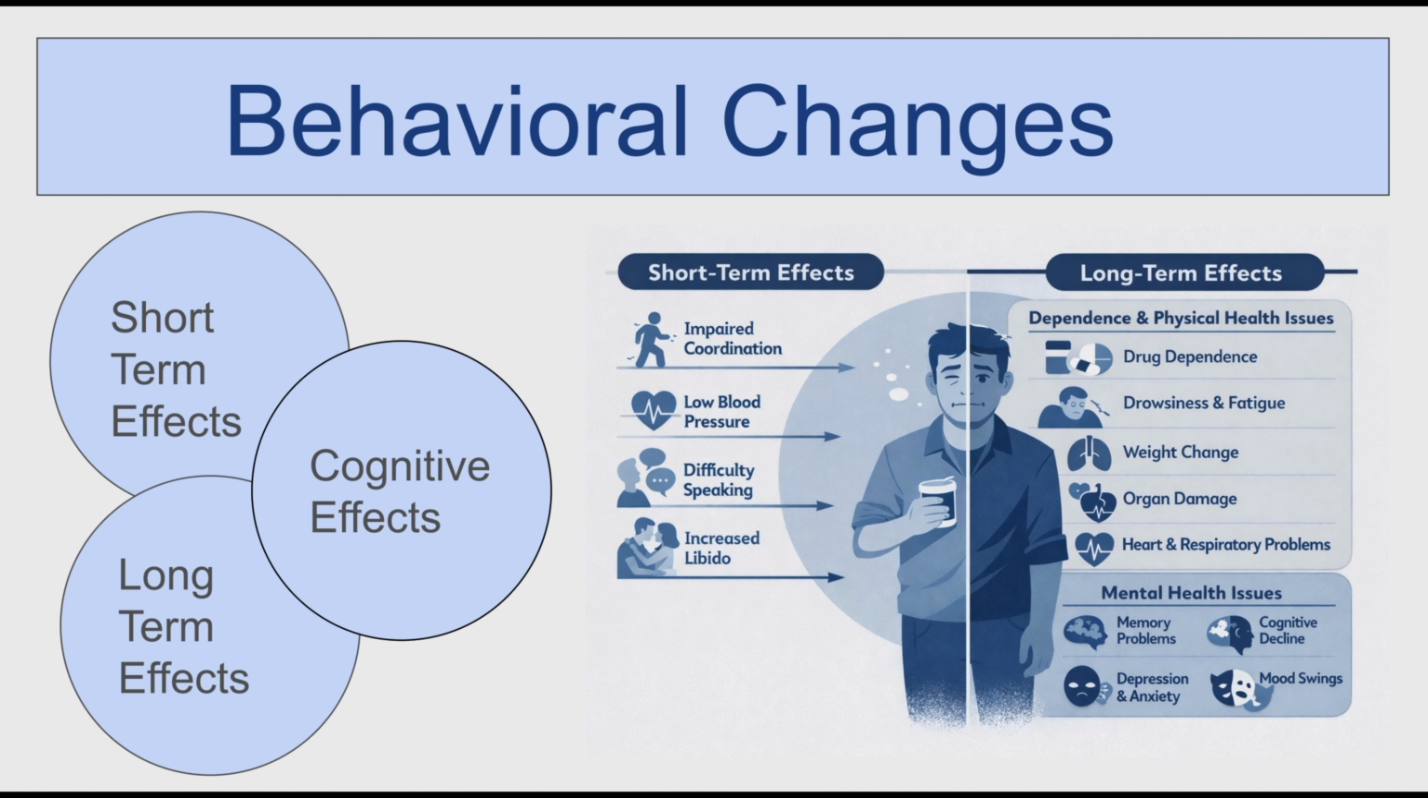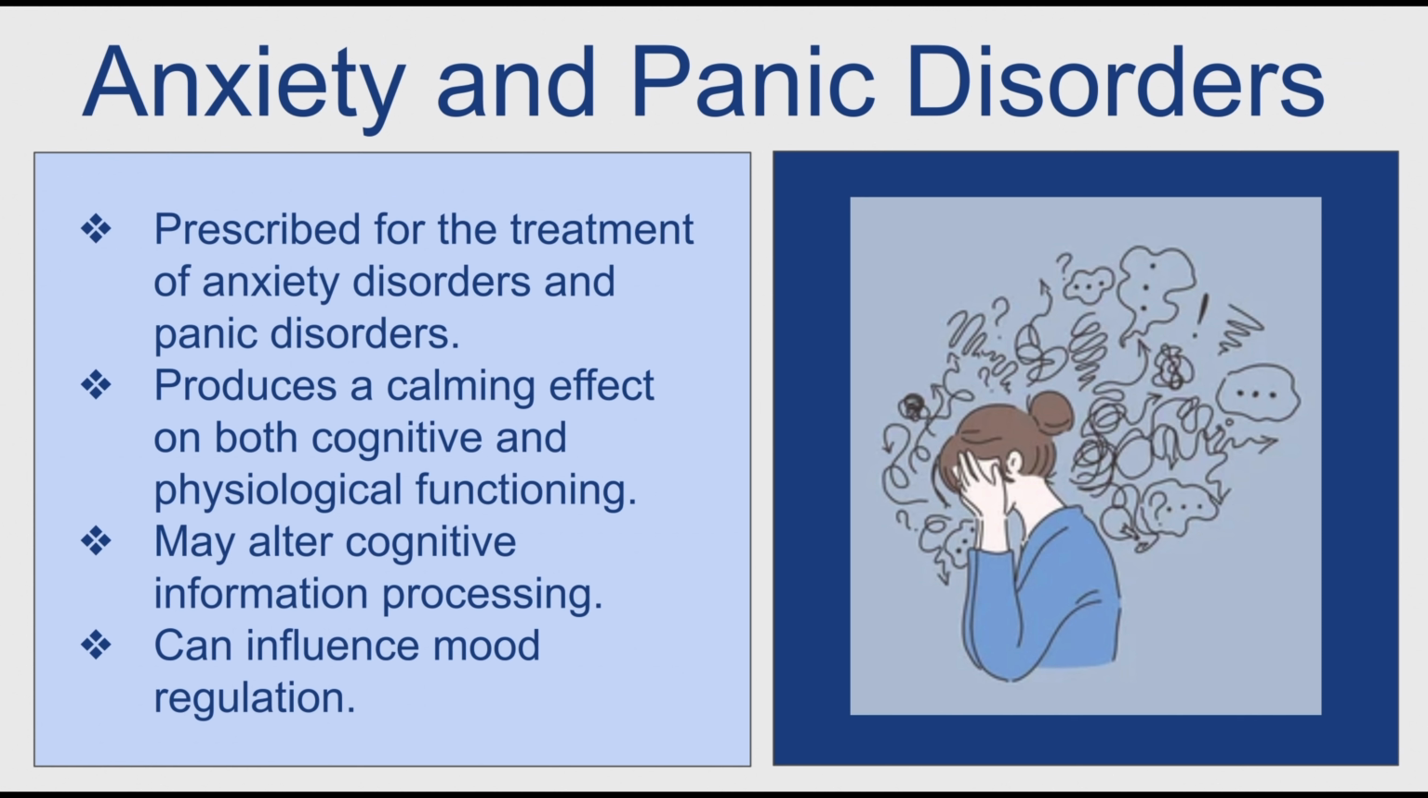There are multiple different behavior changes found while taking Xanax. There are cognitive long-term and short-term effects, as seen on this image. Xanax is primarily prescribed for individuals who suffer with anxiety disorders and/or panic disorders. Xanax helps reduce the intense feeling of fear and worry, leading to a calming effect on both cognitive and physiological functioning. However, it can also affect cognitive information processing like attention, concentration, memory formation, mood regulation, and decision making. It may lead to tiredness and depression-like symptoms.